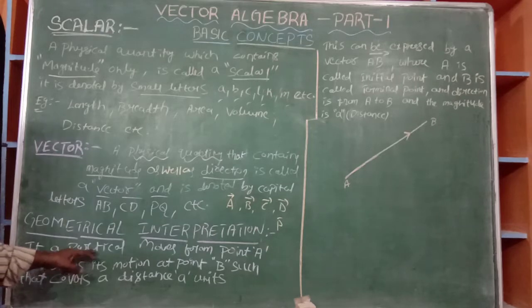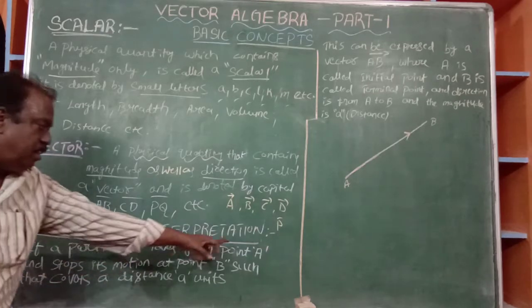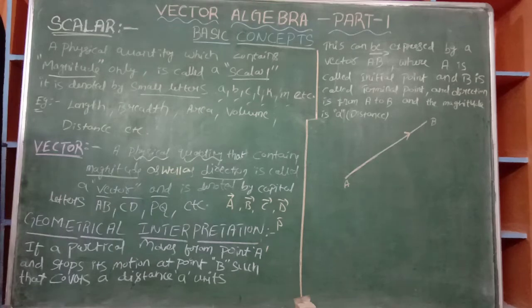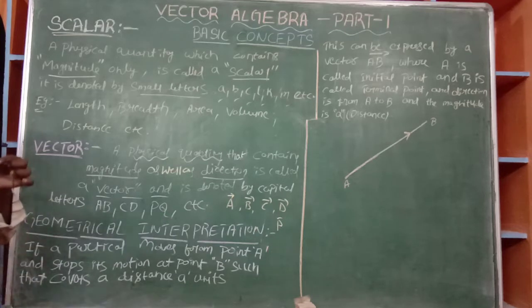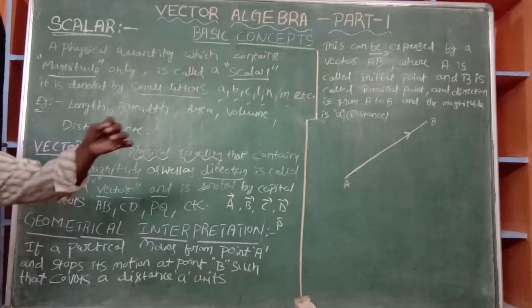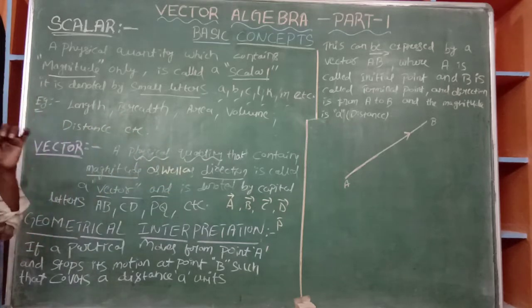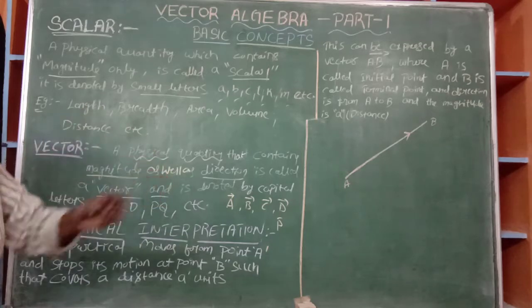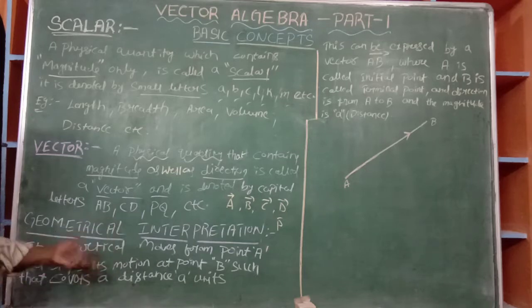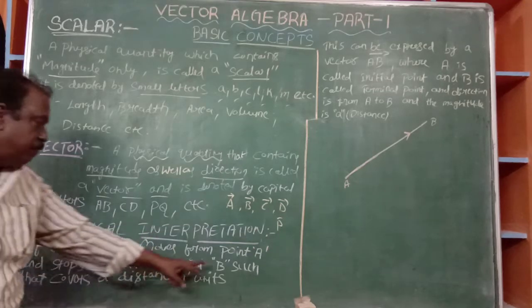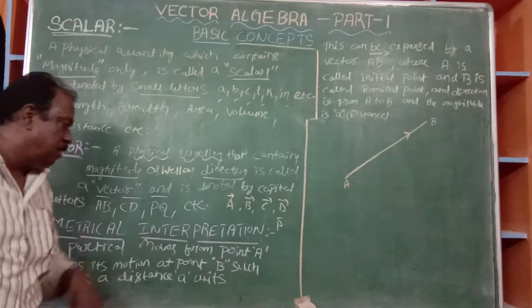Suppose a particle moves from a point A and it stops its motion at the point B. It starts its motion from A and after some time it reaches the point B. A particle, a thing, or a body, or a car, whatever it may be, moves from the point A and stops its motion at point B. Starts at A, ends at B.